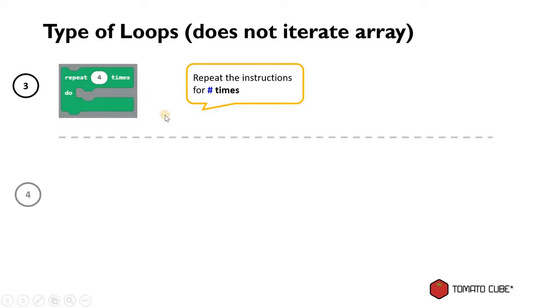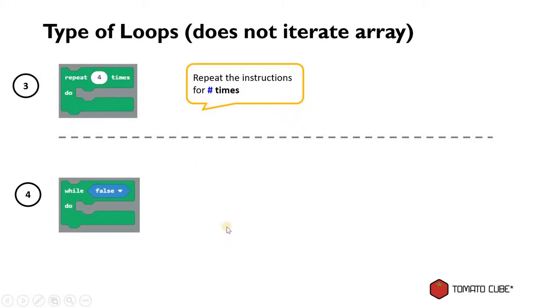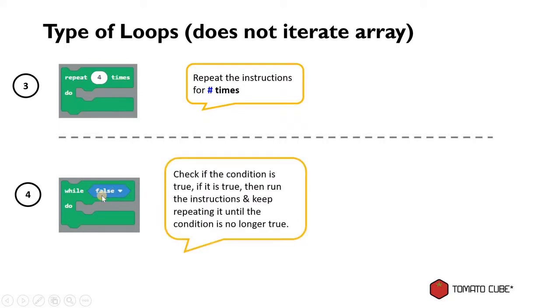And then the 4th type of loops also doesn't use any array. It's using a condition. It's called while loop. What it does is it will check if the condition is true. If the condition is true, then it will run the instruction, and then it will keep repeating it until the condition is no longer true. So while means while the condition is still true, then do the action inside the block. Otherwise, stop performing the instruction. This polygon here that you see, the false polygon here, is where we define the condition with the Boolean operator that we learned in the last chapter.